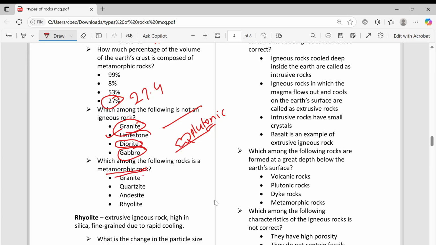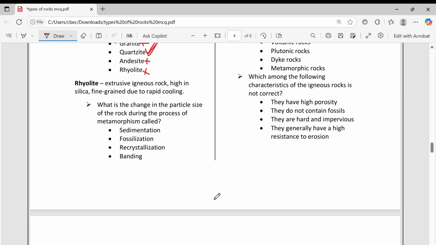Which among the following rocks is metamorphic rock? Granite is igneous rock. Quartzite, yes. Andesite is extrusive igneous rock, so this is not the option. Rhyolite is extrusive igneous rock, high in silica. It is fine grained. It is coming outside, so it cools very fast. Extrusive means it is coming outside. Intrusive means it is staying inside the surface, so it will cool slowly and form big crystals. It will be coarse grained. Coarse means big grains will be there in the rock.